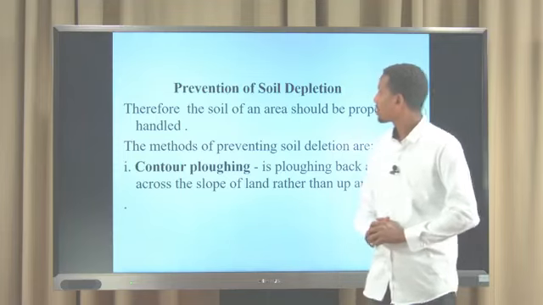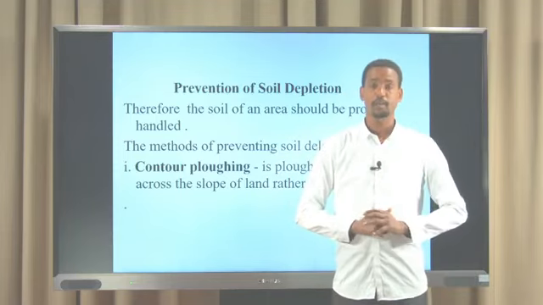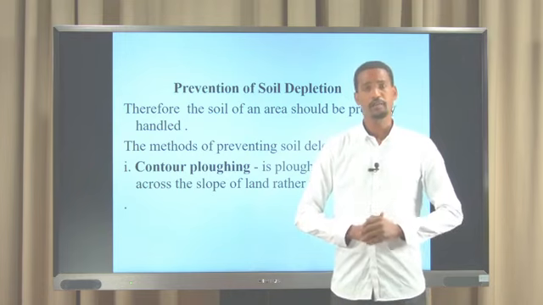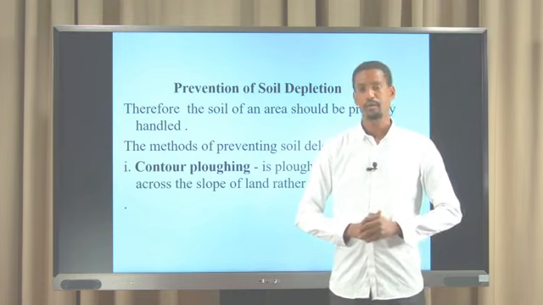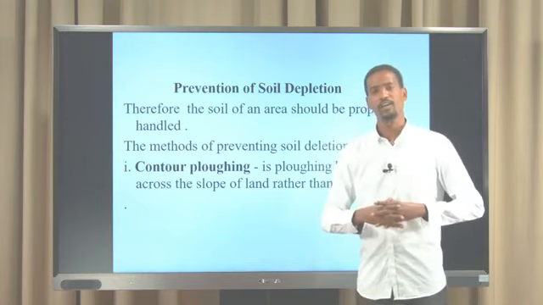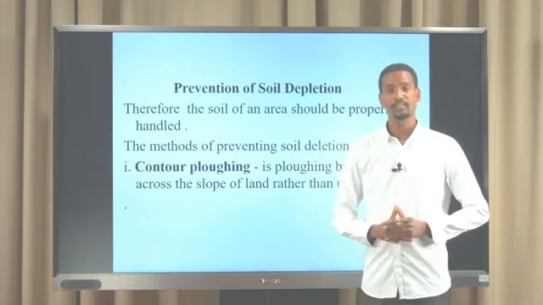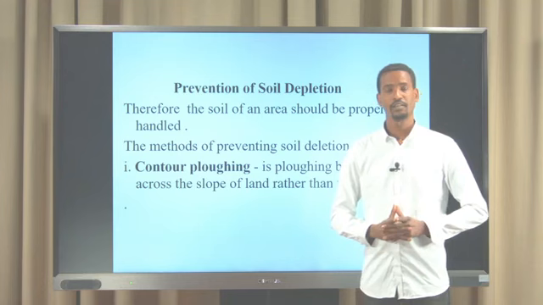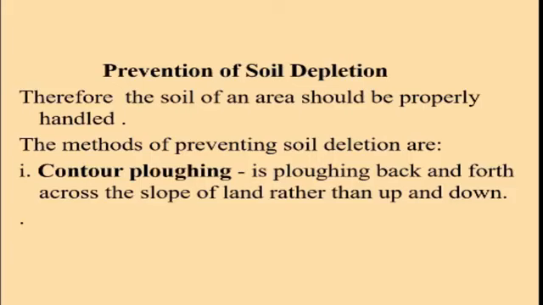So, students, I think we have dealt with depletion. How can we prevent it? Prevention of soil depletion. How can we prevent it? Can you think of this? Good. Therefore, the soil of an area should be properly handled. When you say prevention, it is handling of the soil. When we properly handle the soil, we prevent the depletion of soil.